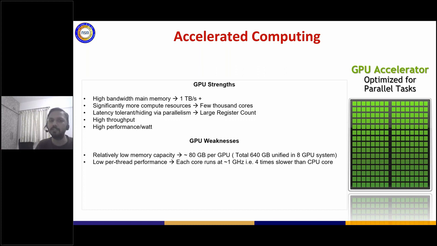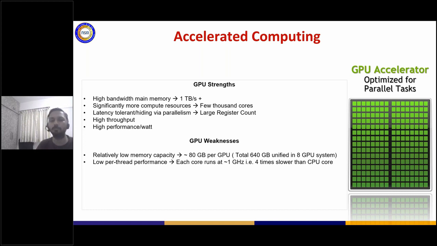It has relatively low memory capacity, sorry. This is the GPU weakness. When we are able to provide you high memory bandwidth, the amount of memory that can be provided reduces in the case of GPUs. One GPU can take a maximum of almost 80 GB. So if you have a system with 8 GPUs, around 640 GB is available to you in one system.